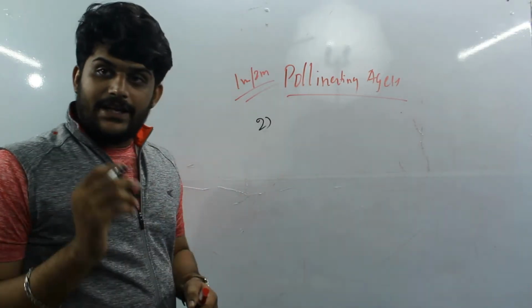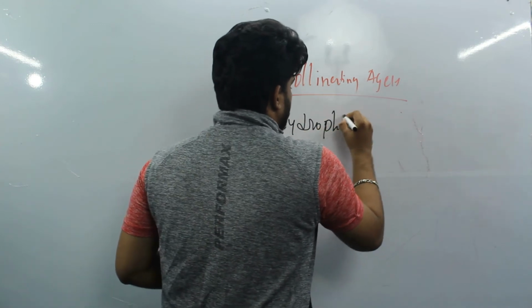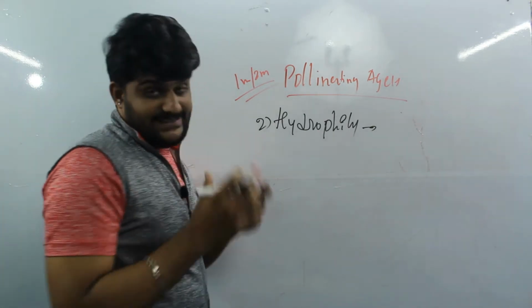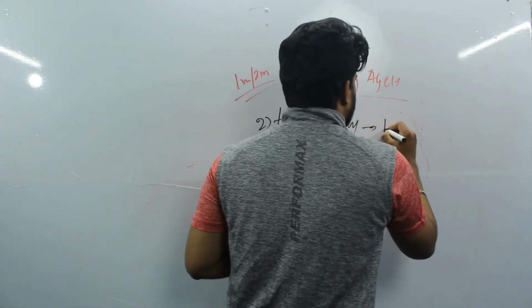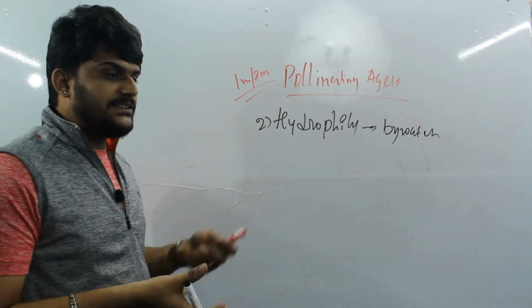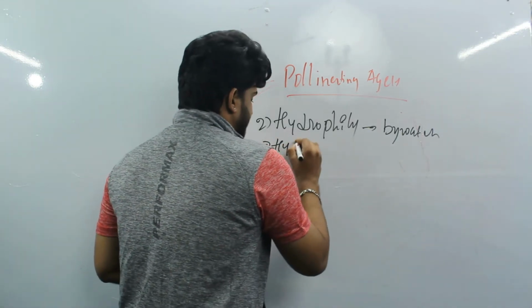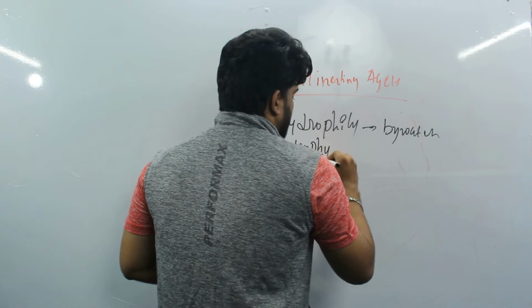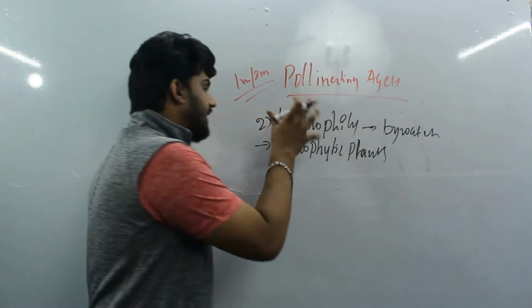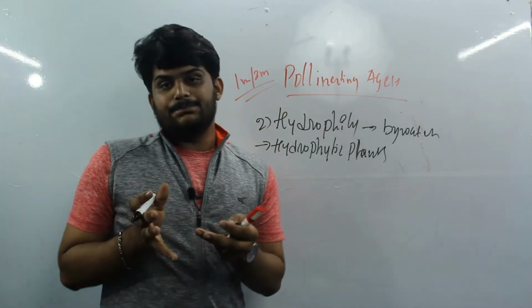The second one is hydrophily. Hydrophily is a type of pollination where the agent is water. By water, this process takes place. The individuals involved are mainly hydrophytic plants. For example, Hydrilla